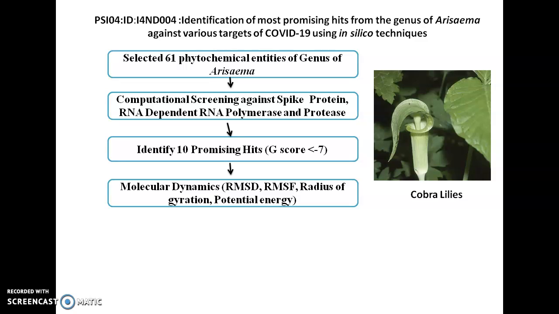After that, you have to perform molecular dynamics studies to check the stability of these constituents by calculating RMSD, RMSF, radius of gyration, and potential energy. And on the basis of molecular dynamics, you have to identify 5 most promising hits.